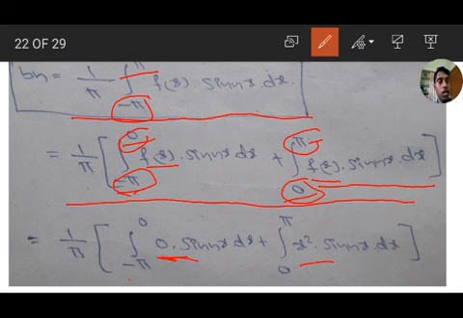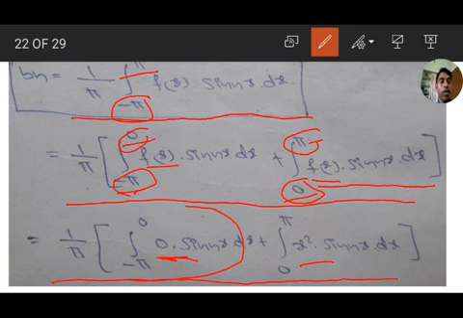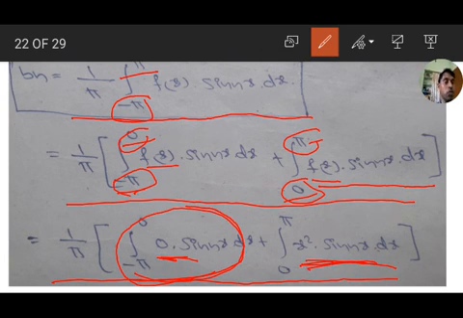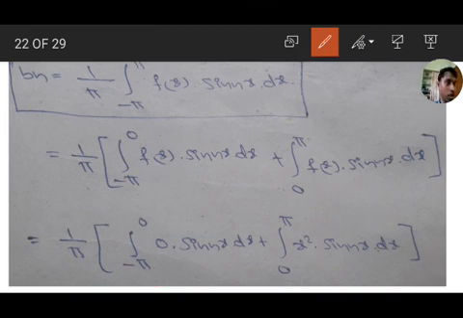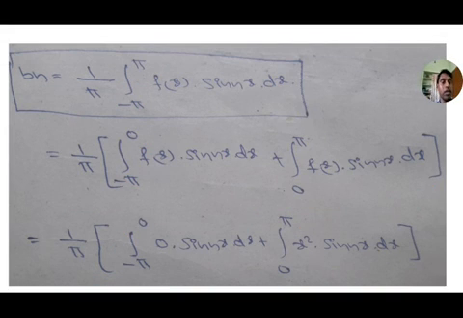So here, therefore we get 1 by pi, integration minus pi to 0 of 0 into sin nx dx plus integration 0 to pi x square into sin nx dx. So the first integration, 0 into sin nx, is total 0, and we get only integration 0 to pi x square into sin nx dx. Integrate it. First integration is 0, only the second integration, that is 1 by pi integration 0 to pi x square into sin nx dx.